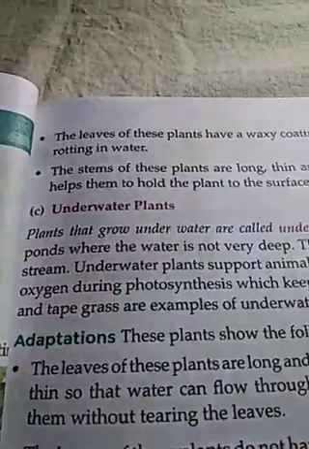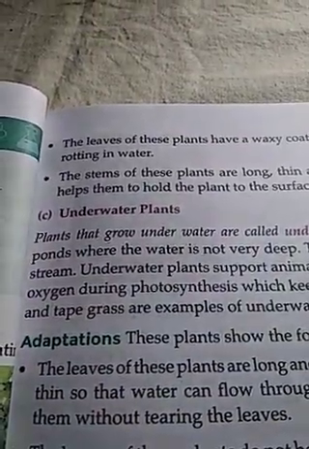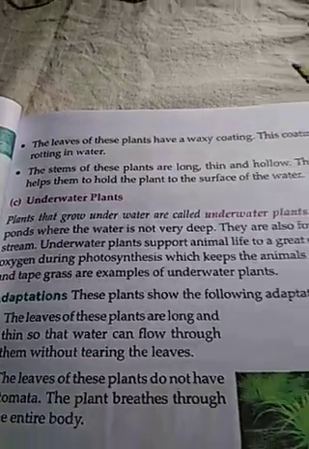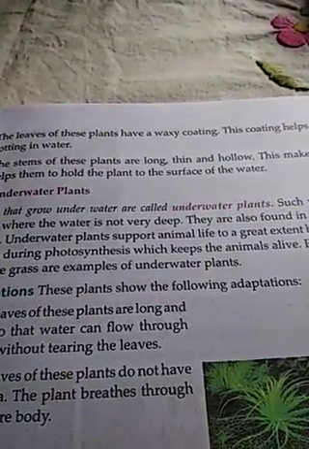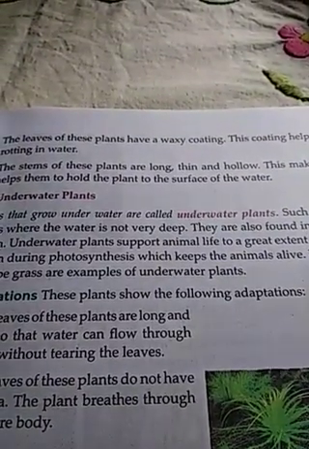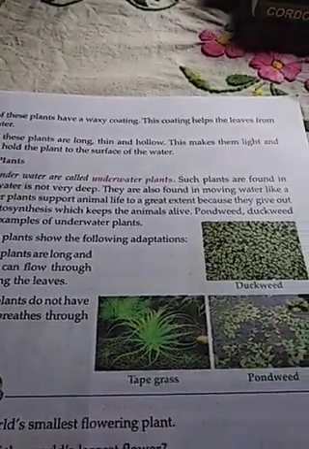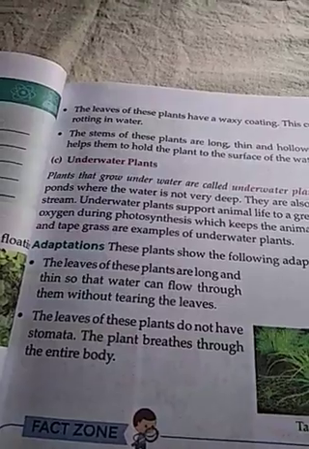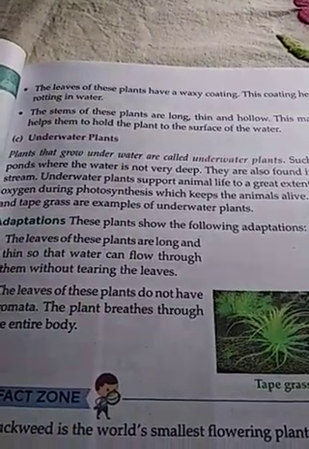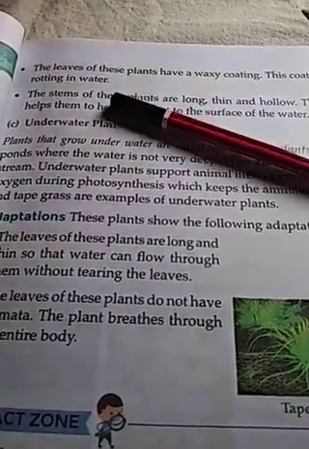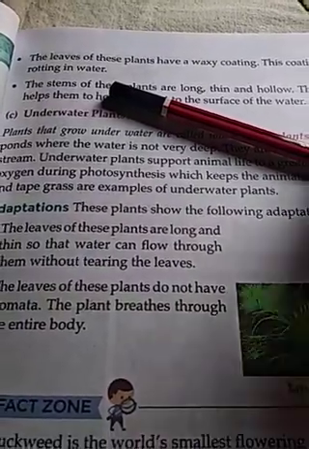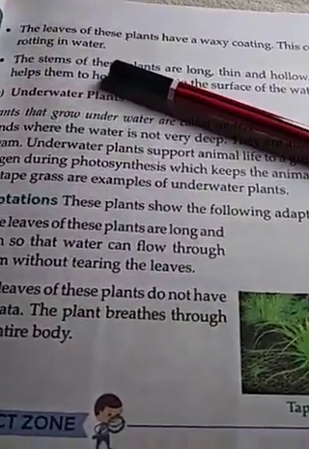Now another category of plants is underwater plants. Plants that grow underwater are called underwater plants. Completely they will be inside the water. Such plants are found in ponds where the water is not very deep.